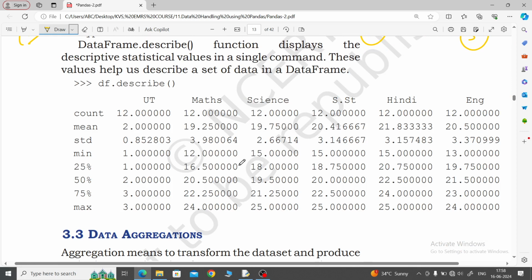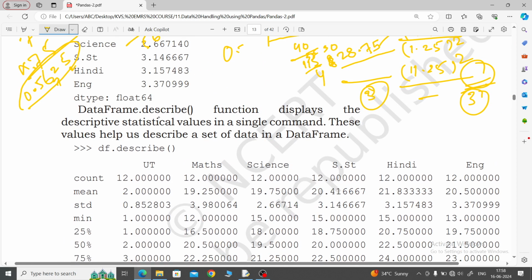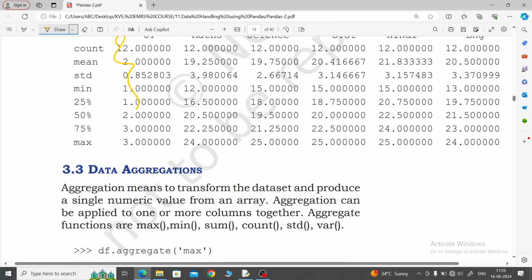Look here, dot describe. What is dot describe? The dot describe function will display all the descriptive statistical values in a single command. No need to write dot max, dot mean separately. Median, mode, mean, everything: you only write the describe command, and you will get all the descriptive statistics. Now tell me what you have learned till now. Then afterwards we'll do data aggregation.